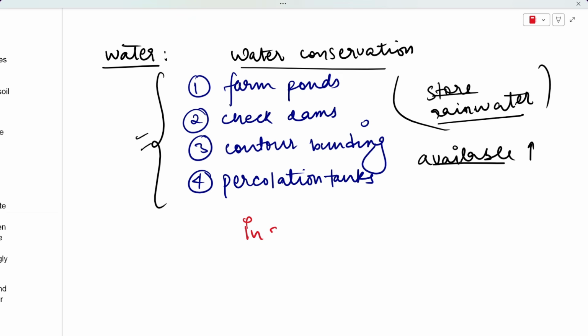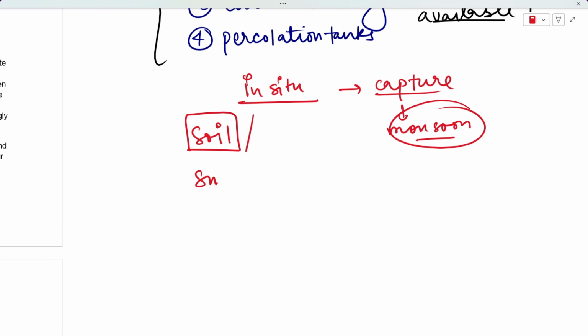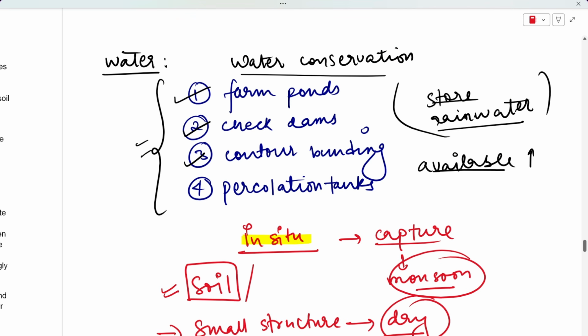This is also called in situ water conservation, which means that you are capturing the monsoon rainfall and storing it in soil, or if not in soil, then in very small structures, so that you can use it in the upcoming dry seasons. Either you use it directly from the soil, or you store it in small structures and use it from there. So this kind of conservation is called in situ. We have farm ponds, check dams, contour bunding, and percolation tanks. So just remember all these names for your exam.